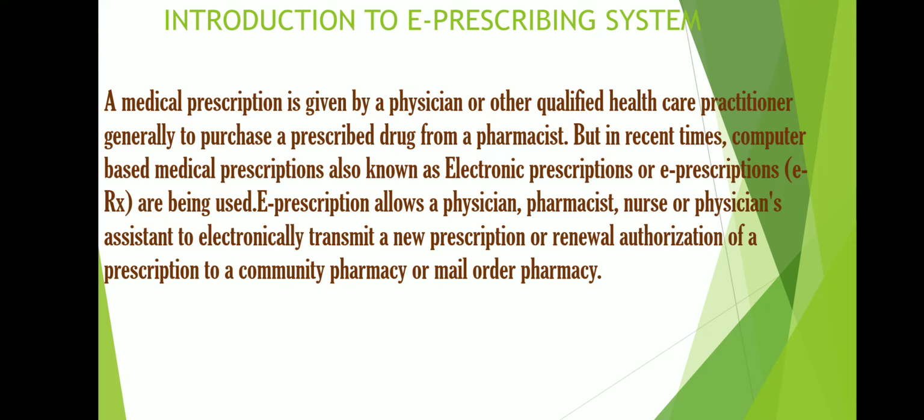That is, if you select a name, it will suggest some names which are already saved previously in the history of the e-prescribing software system. So if the patient is new, you have to enter the new name. If the patient has already visited before, then you can just select the suggested name from the previous history, and then you can select the disease condition, or you can just fill it in by typing.